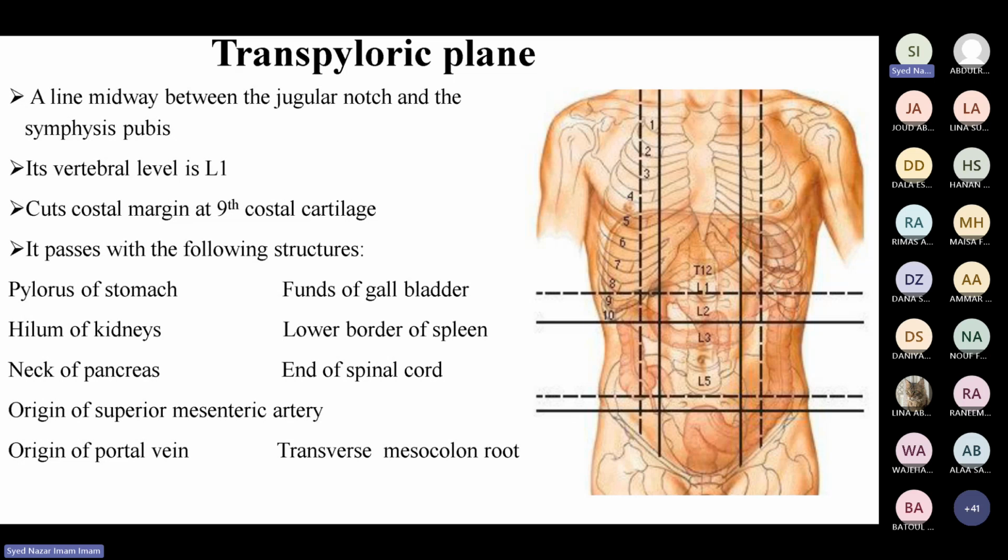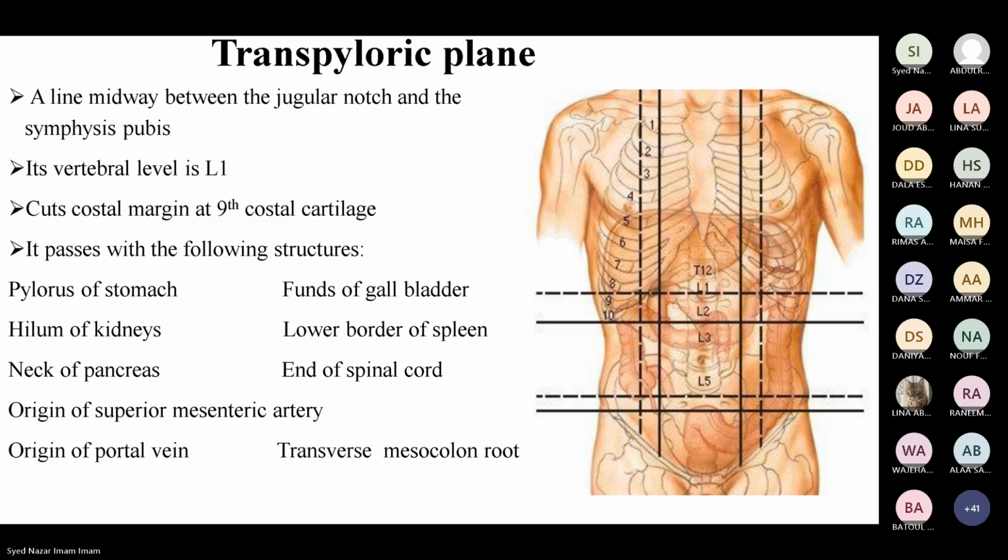So they are very fond of asking the structures found at the level of L1, and we have the end of the spinal cord, origin of the superior mesenteric artery, the portal vein. So these are some of the important structures that you will get at the level of L1, that is the transpyloric plane. So two ways. They'll ask you what are the structures found at the transpyloric plane, or the other way of asking is what are the structures that can be seen or found at the level of L1. So vertebral level as well as the transpyloric plane.